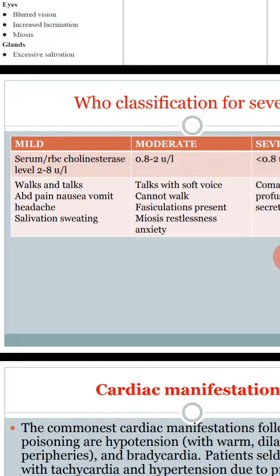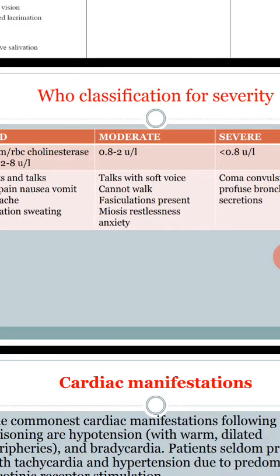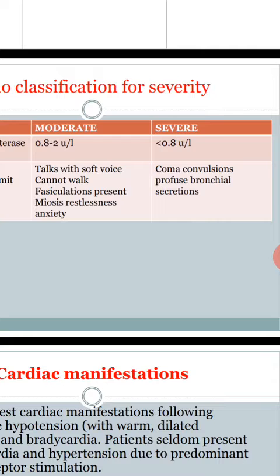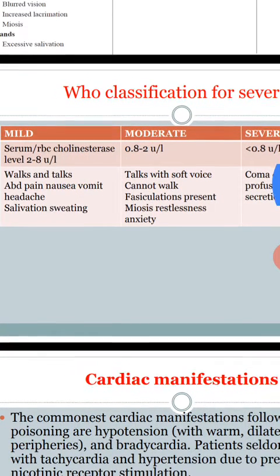If the level is 2 to 8 units per liter, it is mild. If it is 0.8 to 2, it is moderate. If less than 0.2, it is called severe.